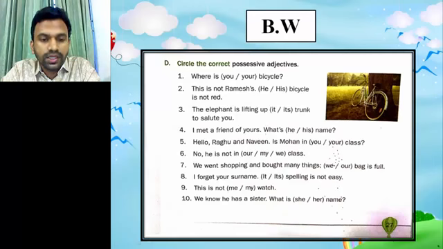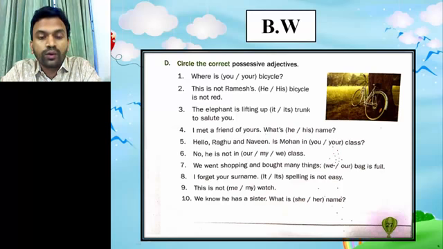Now number 6, no, he is not in our or my or we class. Here we is a pronoun, but our and my are possessive adjectives, so what will be the answer here? Can you tell me? Look at question number 5 here.